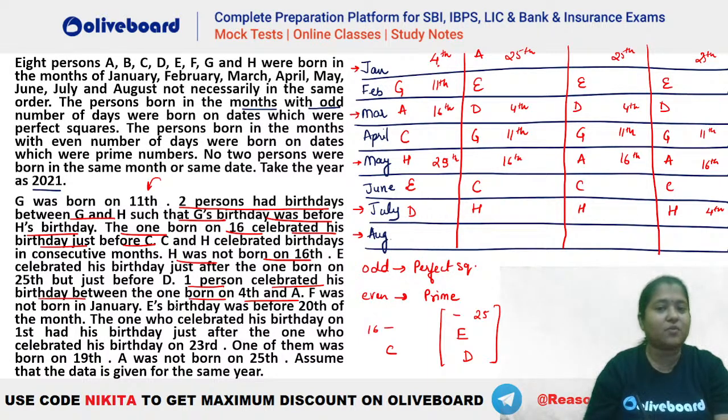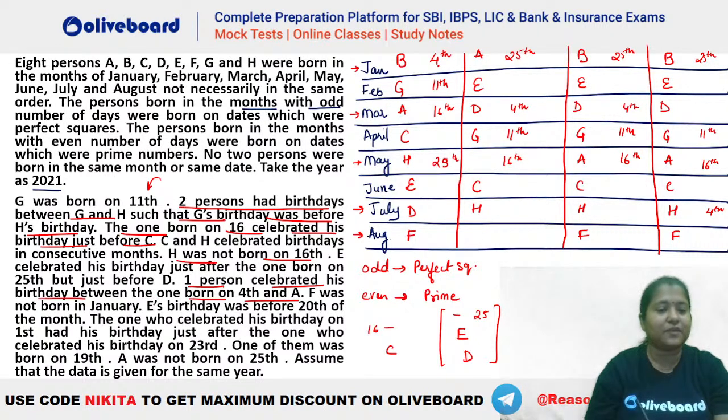Now F was not born in January. Okay, so F is not there in January. In the first case, you can see F will be this person. And who is the only person remaining? B is the only person remaining. So B will be here. In this case, F and B के लिए we have 2 possibilities. यहाँ पर F will be this person and B will be this person. Here also you can see F and B will be something like this. ठीक है? Here we can see F and B can be in May or August.